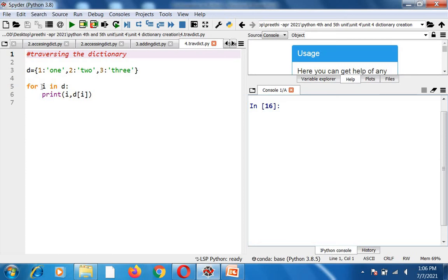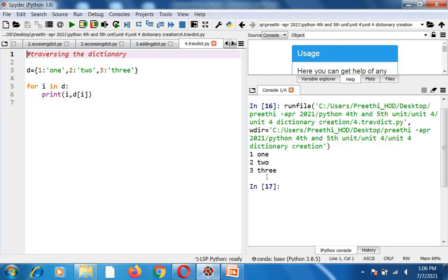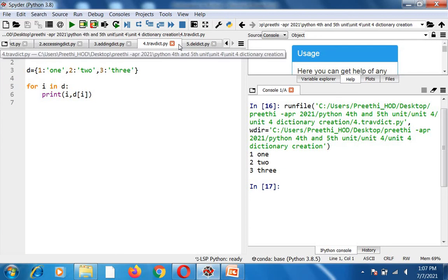That means it will print the corresponding key and value. I means 1, and D of 1 is ONE. Next time it goes to the second entry, I will get the value 2. So when you print I, you will get 2, and D of 2 is nothing but TWO. The third time I will get the value 3. Print of I is 3, and D of 3 is THREE. So when you run this program, you will get 1, 2, 3 and their corresponding values. Is it okay?